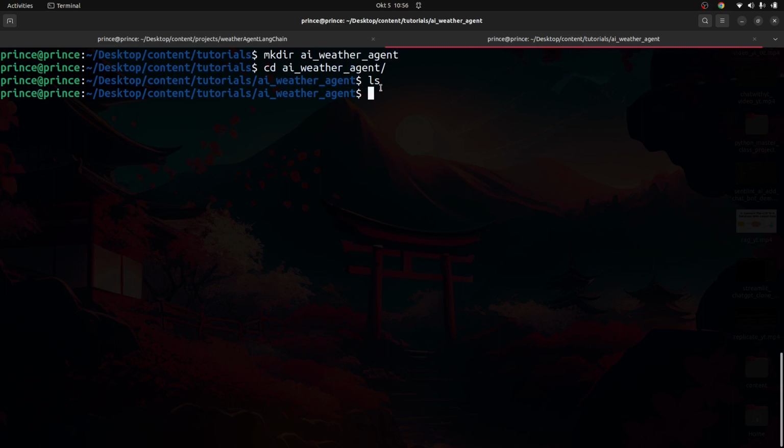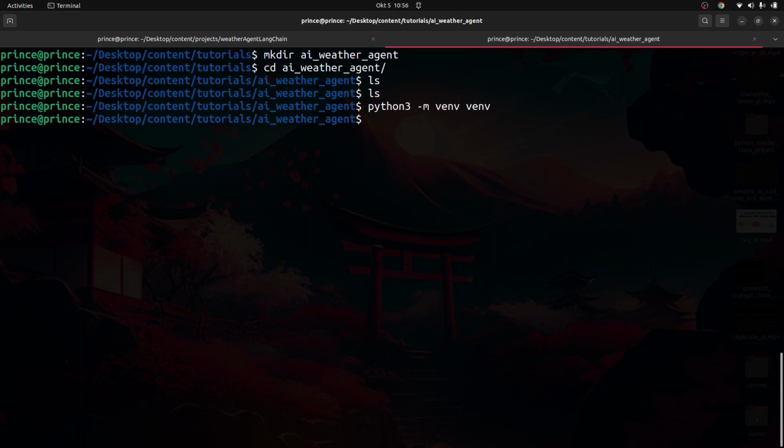Okay, once I'm in there, I'm going to go ahead and simply do ls, which you can see is empty. For Windows, it's going to be dir. Okay, once I have that done, I'm going to go ahead and create a Python virtual environment to keep our project dependencies. So I'm going to simply say python3 -m venv and then venv, and then press enter. That's going to create for me a virtual environment folder, which is going to be called venv. Okay, so if I do ls, you can see now I have that folder called venv.